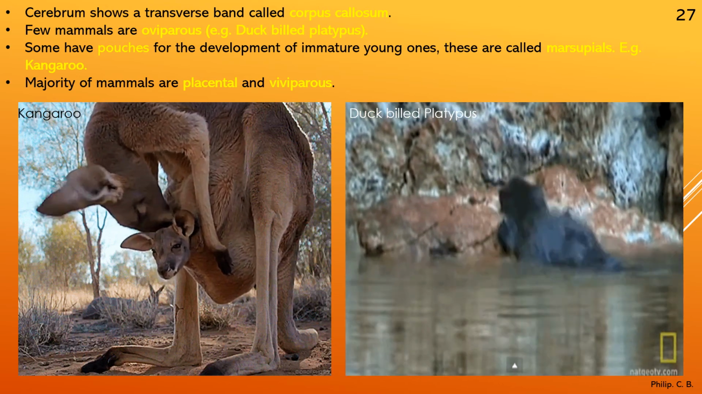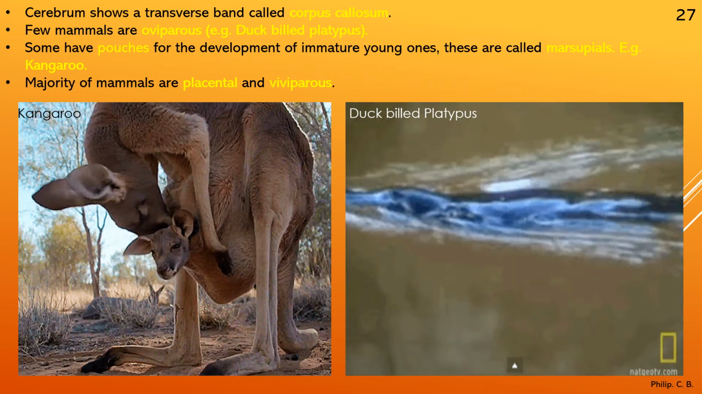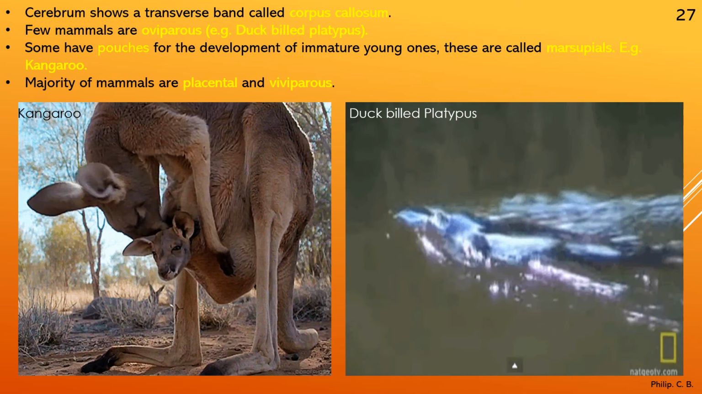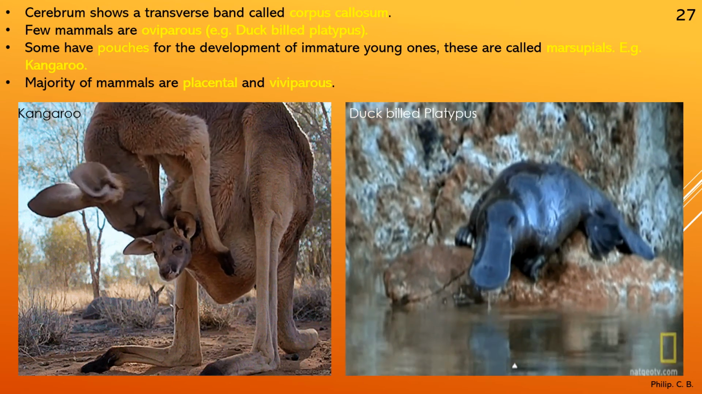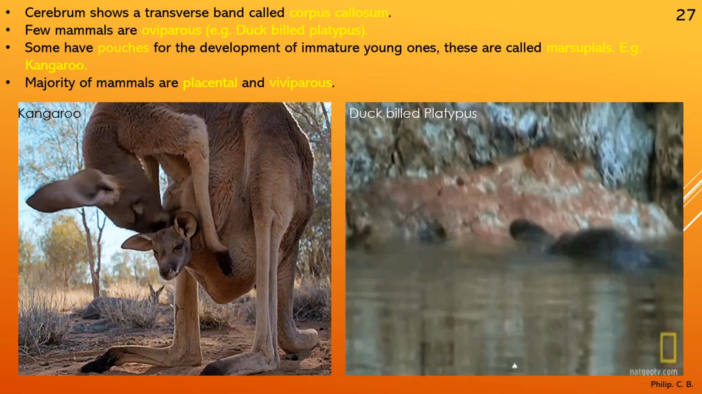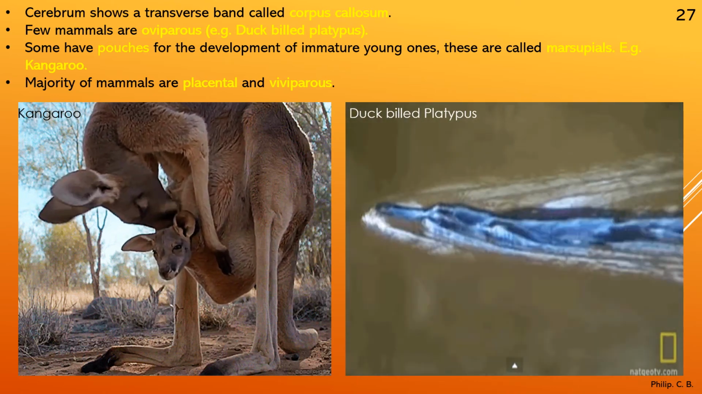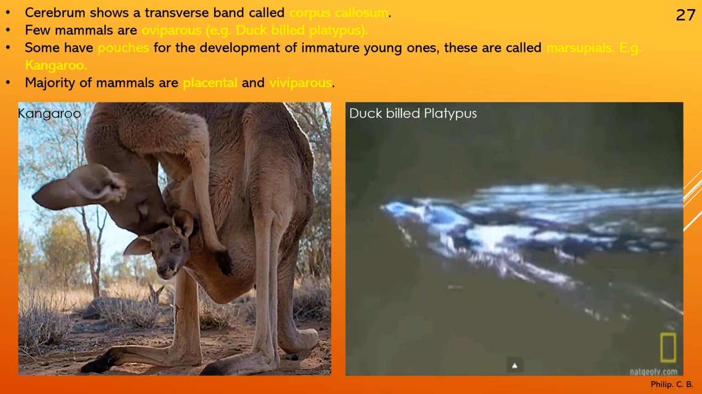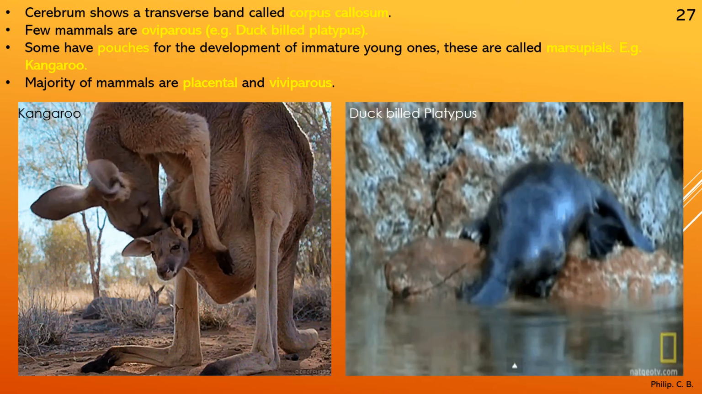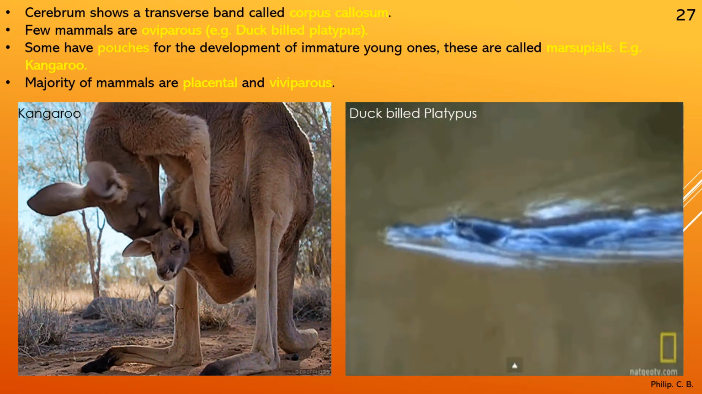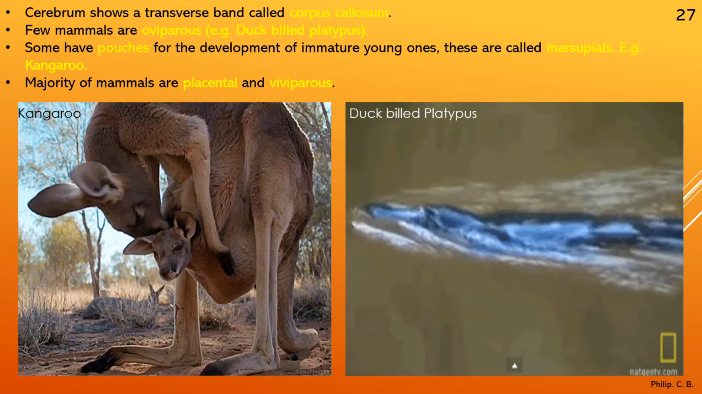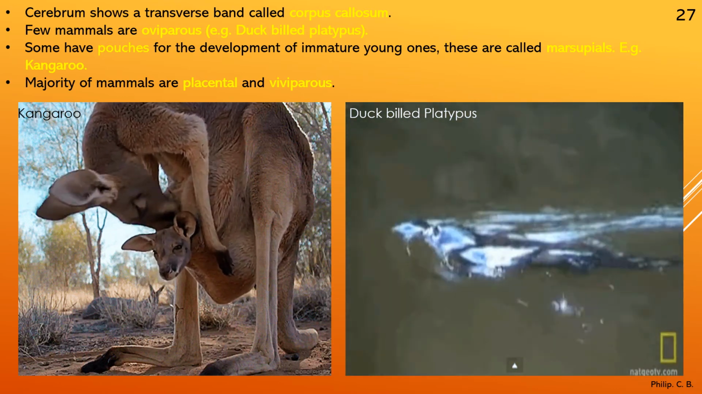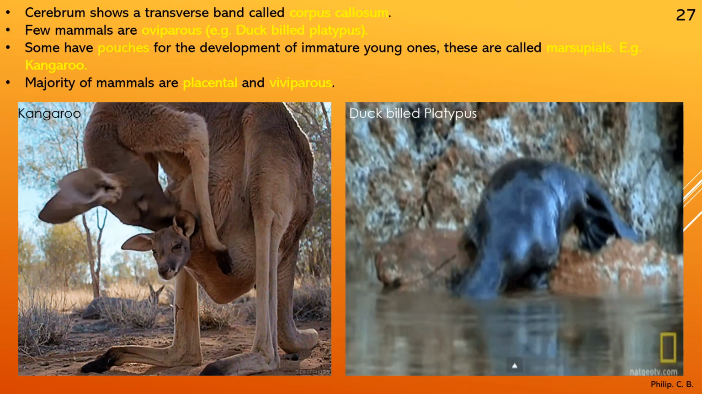Some have pouches for development of immature young ones. These are called marsupials. Example, kangaroo, which you can see in the image. Majority of mammals are placental, that is presence of placenta, which helps in the nourishing of the young ones, and viviparous, that is giving birth to the young ones. So you can see a marsupial kangaroo carrying the baby in the pouch, and the other one, duckbill platypus, having a beak like a duck, hence the name duckbill platypus, but it's a mammal and also an egg laying one.